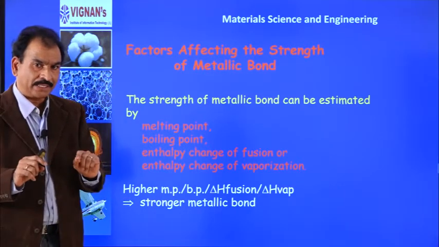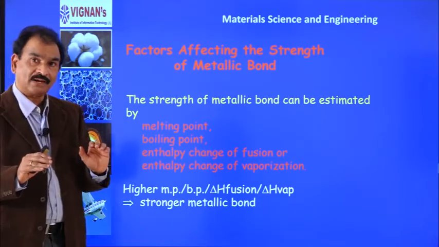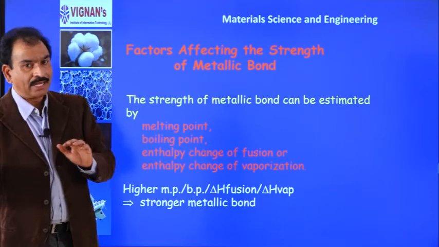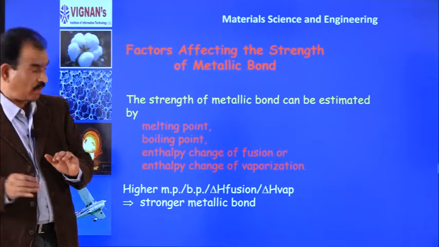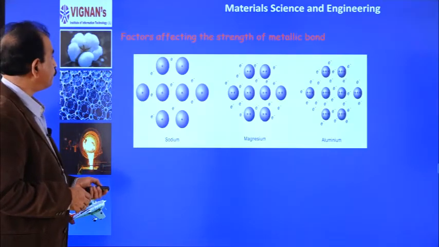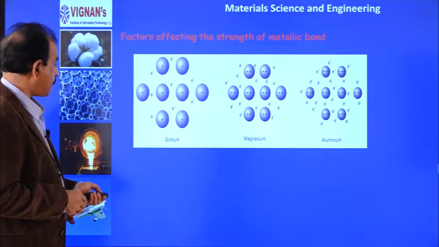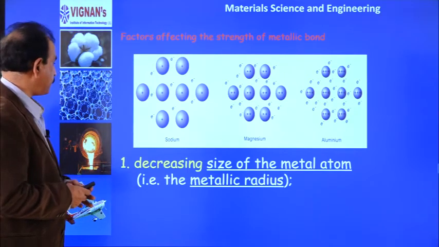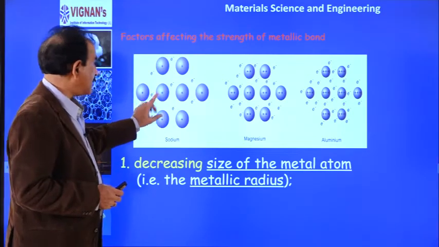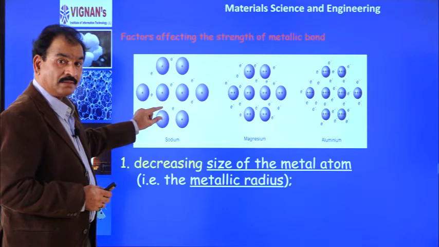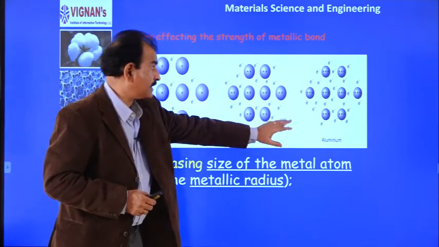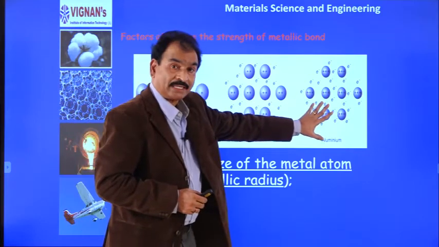As I told in the beginning, S block metals have low melting and boiling points, whereas P block metals have high melting and boiling points. So, that we will discuss. Okay. Say, suppose we take S block metals, the size of atom is small, whereas if you take aluminum, do not think that aluminum atoms are the same.